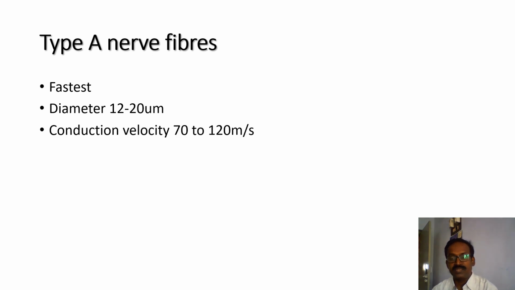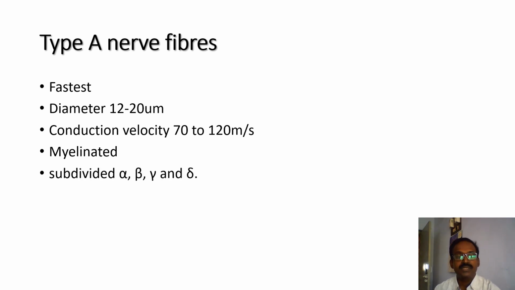Conduction velocity is very high, 70 to 120 meter per second. They are myelinated nerve fibers, subdivided into alpha, beta, gamma, delta. Type A nerve fibers are more prone to pressure because they are the thickest, so easily affected by pressure.